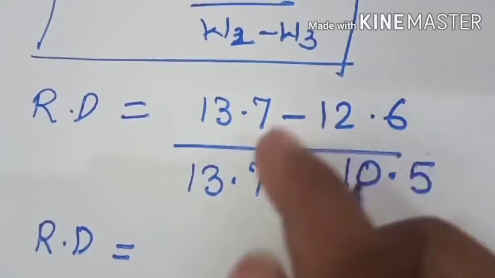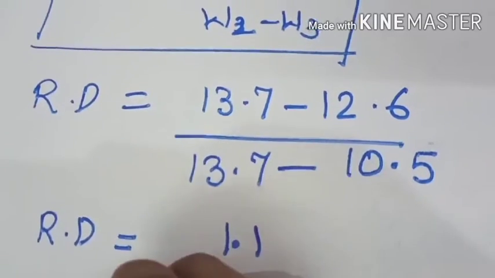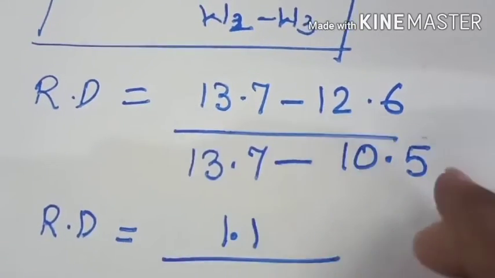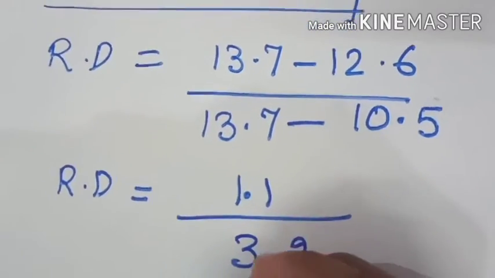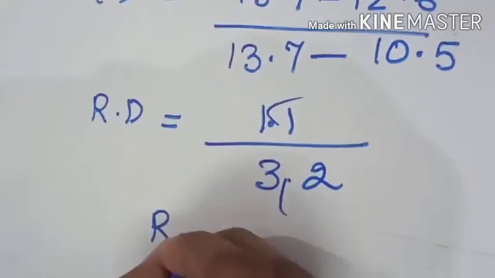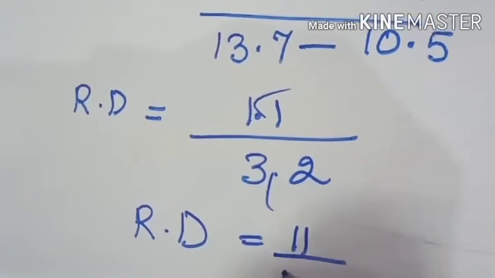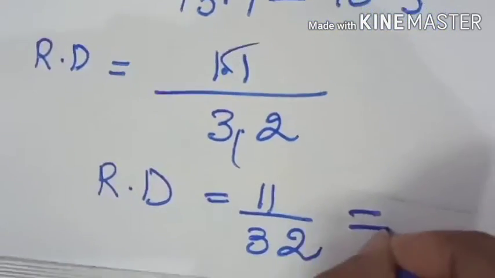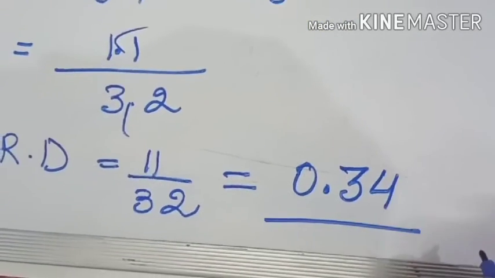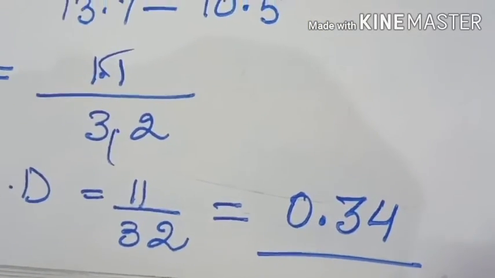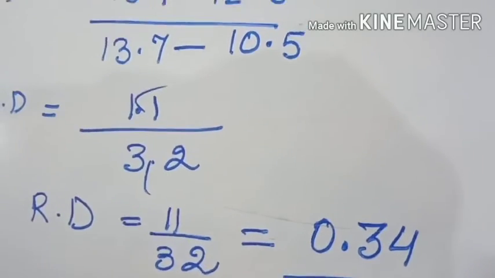13.7 minus 12.6 will be 1.1. 13.7 minus 10.5 will be 3.2. You will remove the decimal, so relative density will be 11 by 32. When you solve it, it will come out to be 0.34. It has no unit because it is a pure ratio and pure number.